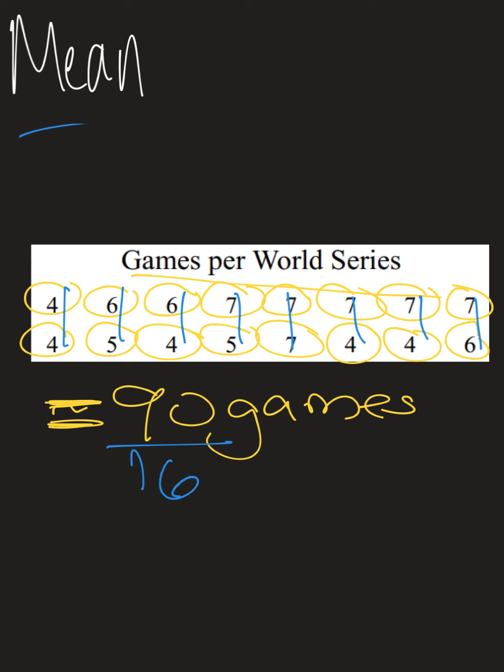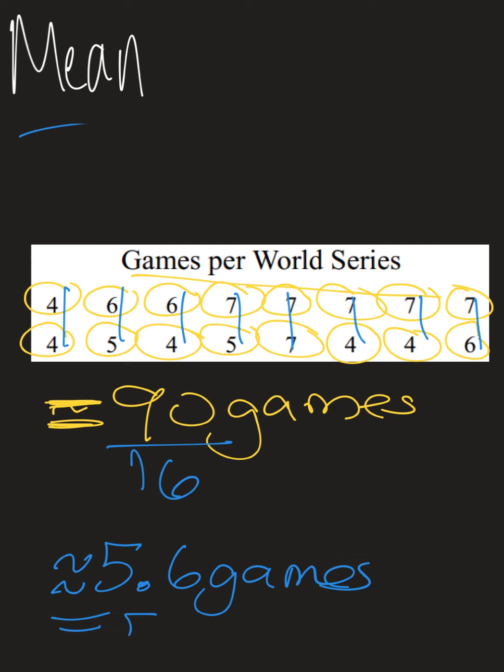Again, I can use a calculator, I can use long division. 90 divided by 16 will give me approximately 5.6. Exactly 5.625. Now, can I have 5 and 625 thousandths of a game? Not really, so I would typically round this up to about 6 or down to about 5.